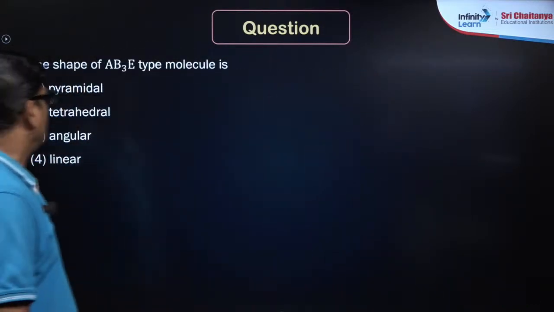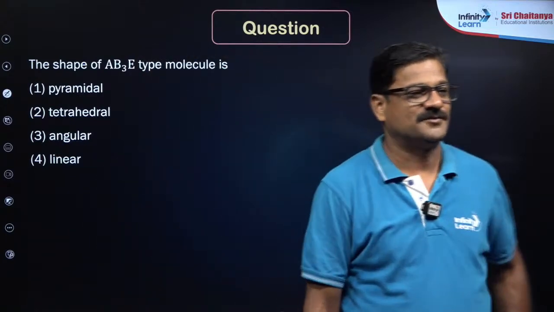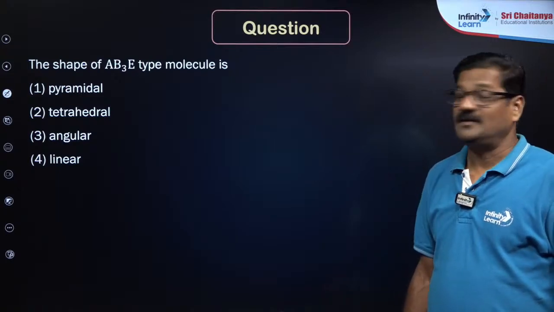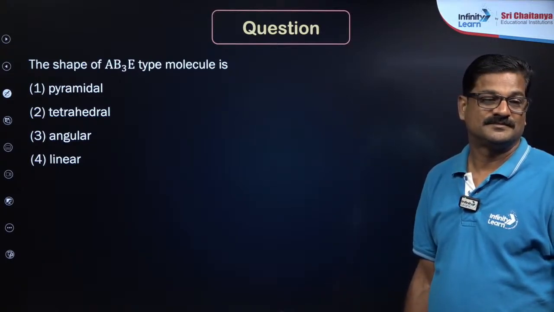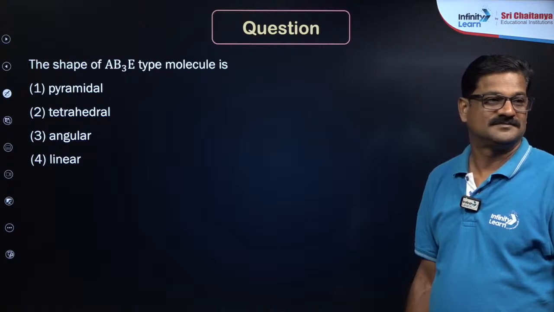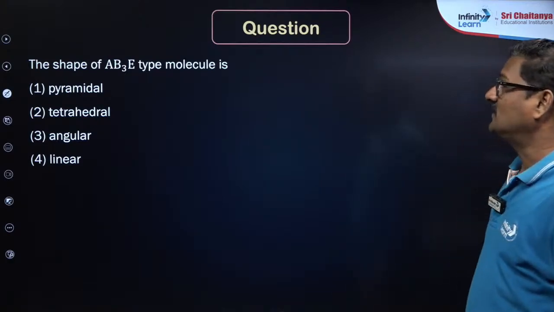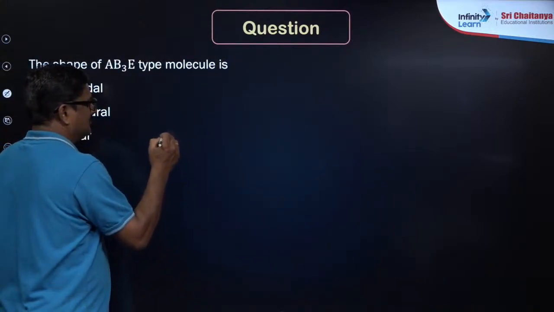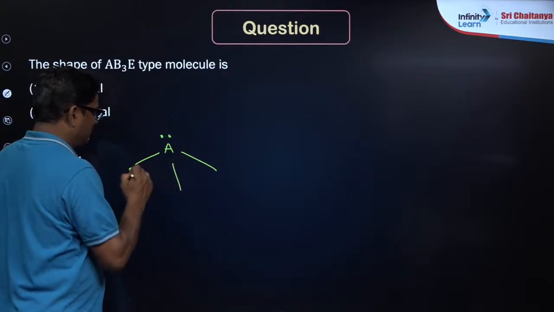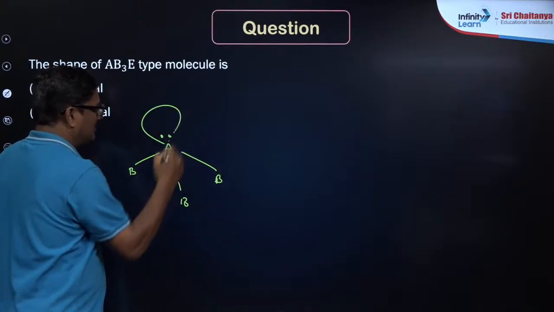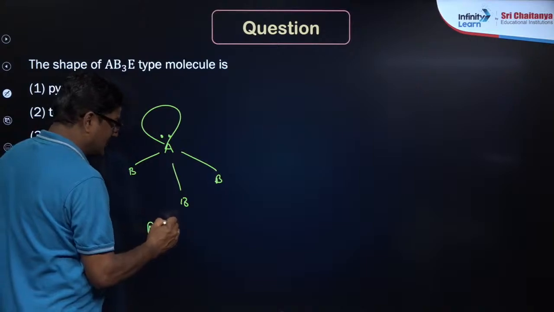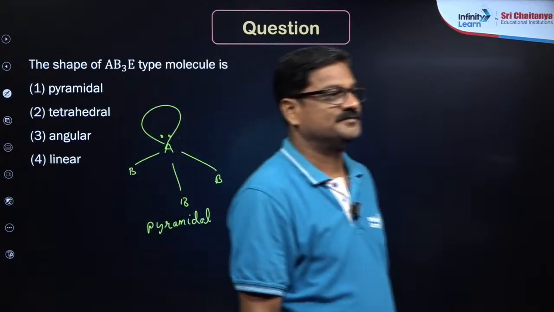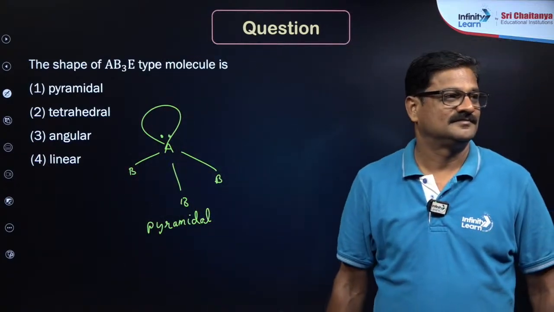And the shape of AB3E molecule is, try from the tabular form, you can try. Can you try? Yes, the shape of AB3E. A, E stands for lone pair, B, B, B. It is pyramidal. Ammonia ka jaise. It is pyramidal, right? That's fine.